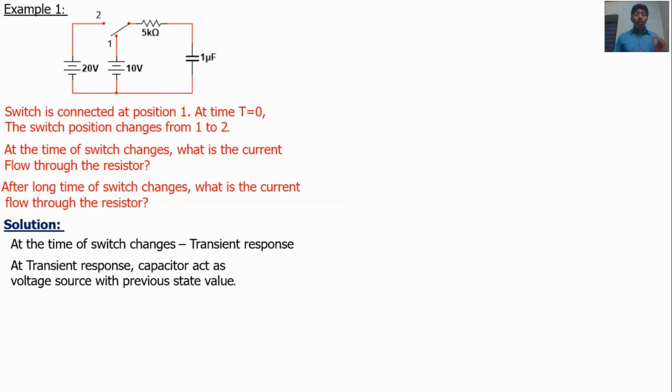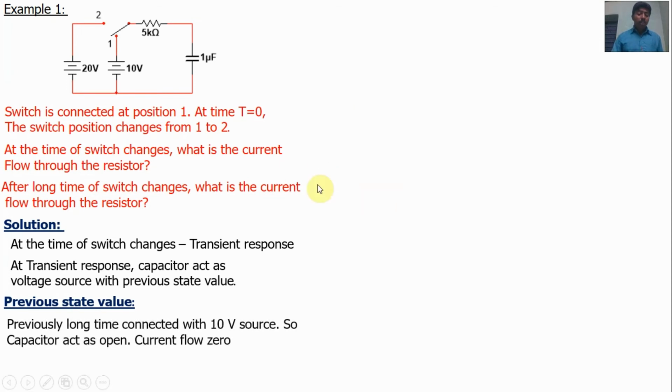Now we have to find the voltage value at previous state. At previous state, the capacitor long time connected with 10 volt source. If capacitor long time connected with DC source means a steady state, the capacitor will act as open. So find the voltage of the capacitor by considering the current flow is equal to 0.